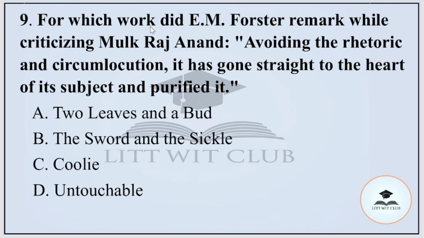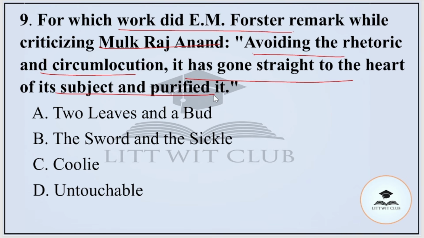Question number 9, for which work did E.M. Forster remark while criticizing Mulk Raj Anand? What E.M. Forster says: avoiding the rhetoric and circumlocution, it has gone straight to the heart of its subject and purified it. For which work has he given this statement? Option A, Two Leaves and a Bud, B, The Sword and the Sickle, C, Coolie or D, Untouchable. And the correct option is option D, that is Untouchable.